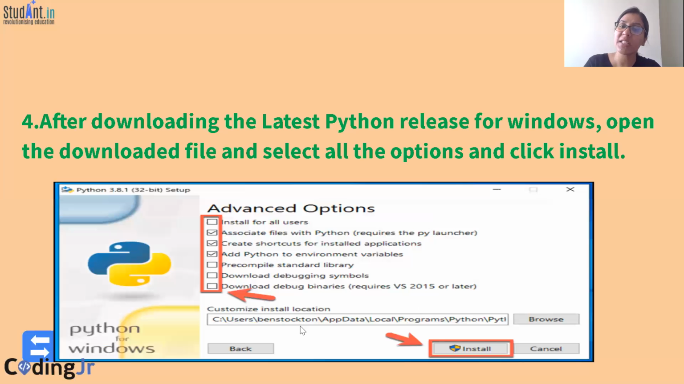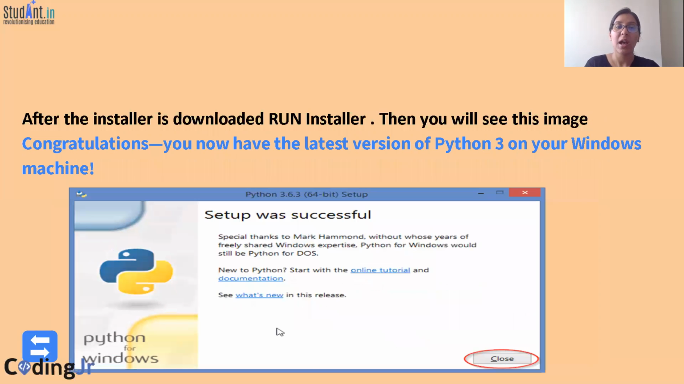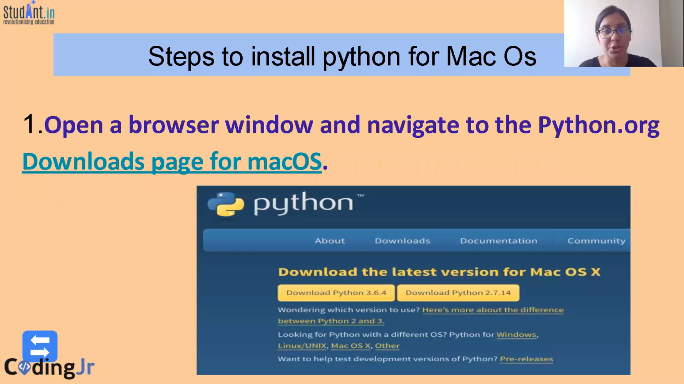This is the customized install location. Do not change it, students. This will create a lot of confusion. So just check where it is being installed and let it install in the default location. After the installer is downloaded, you need to run the installer. Then you will see that you have the latest version of Python 3 on your Windows machine.